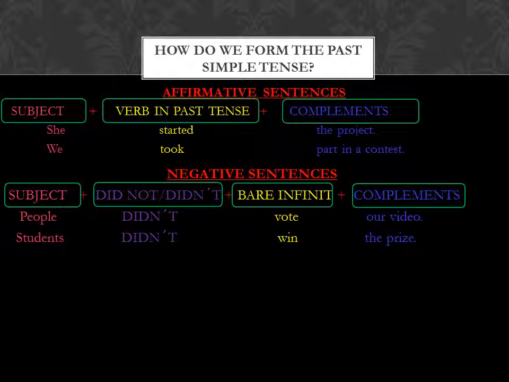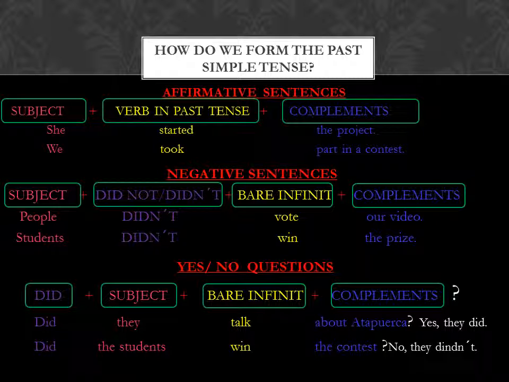For the negative sentences, we have to use the auxiliary verb to do in the past, and we write the subject plus did not or didn't, plus the verb infinitive, plus the complements. For example, people didn't vote our video. Did you notice that the main verb is the verb infinitive? Don't forget it.